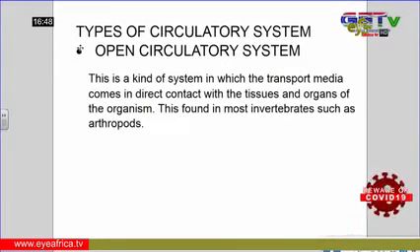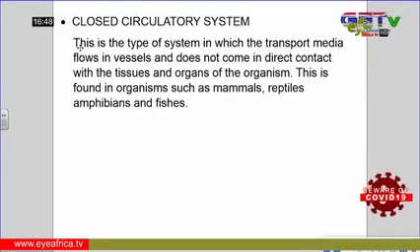We find such in organisms such as the arthropods. Examples of arthropods include the cockroaches, the ants, the butterflies, and so on. Insects. Then looking at the closed circulatory system, we say it is closed, it is enclosed, encompassed. The closed circulatory system is a type of circulatory system in which the transport media flows in confined vessels and does not come in direct contact with the tissues and organs of the body.